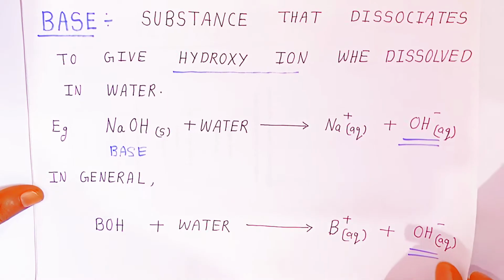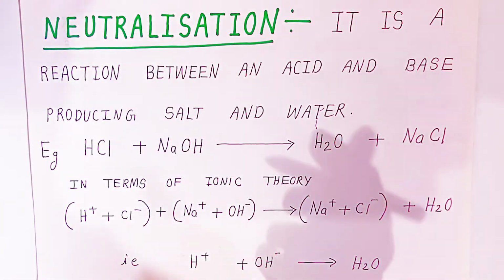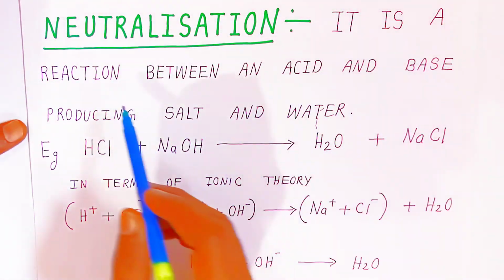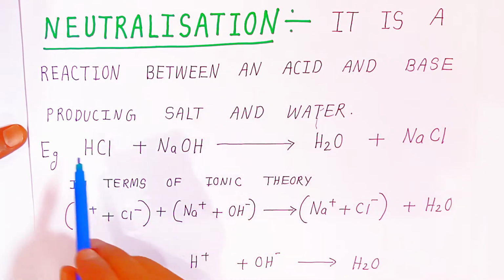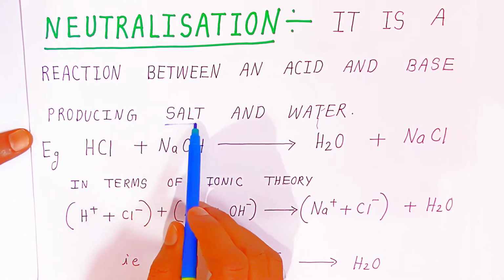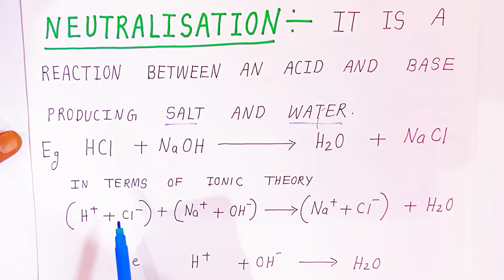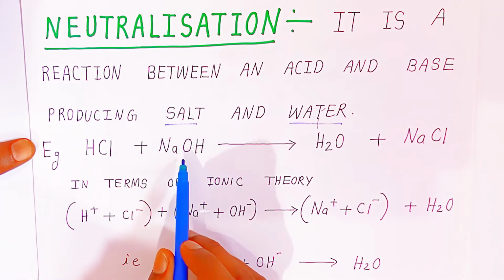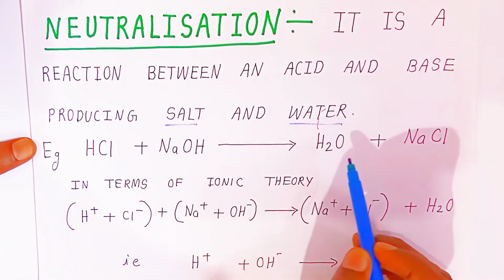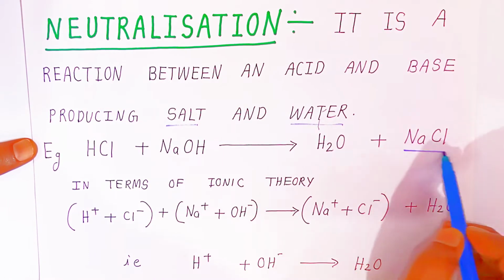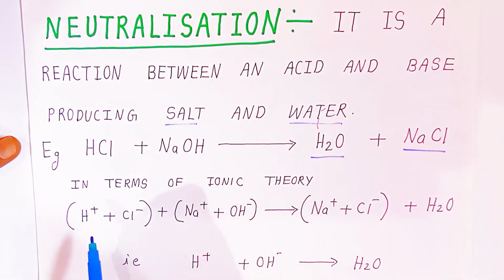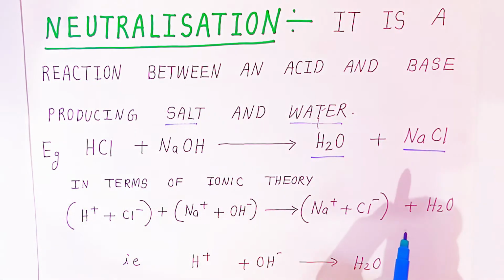Now students, we are going to see the neutralization reaction. It is a reaction between an acid and a base producing salt and water. If an acid combines with a base and produces water and salt, then it is called a neutralization reaction.